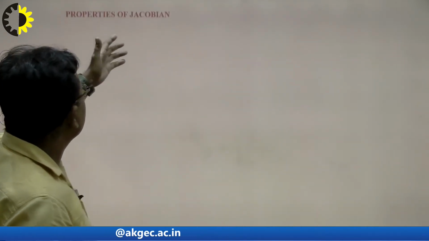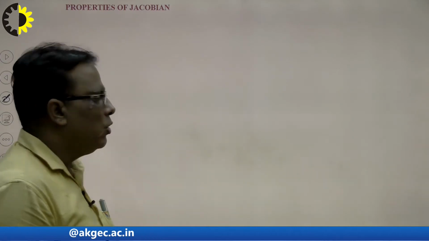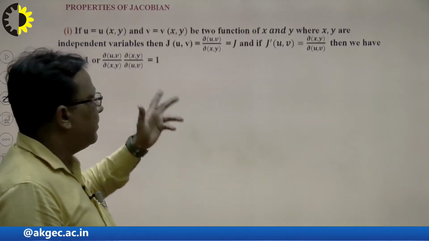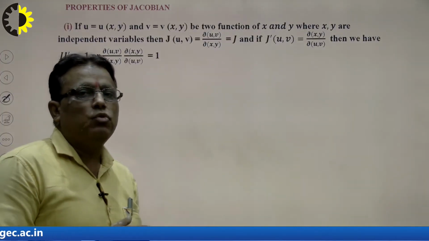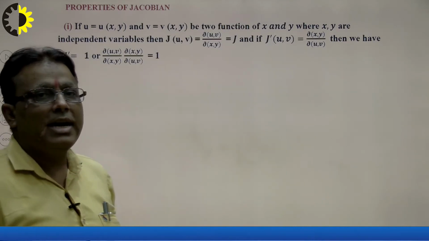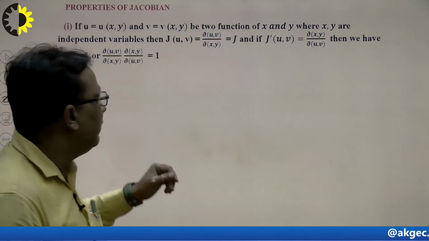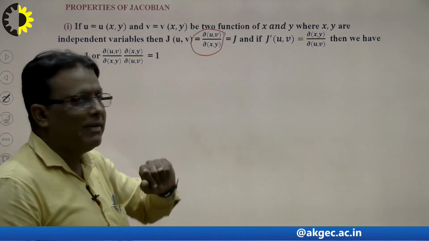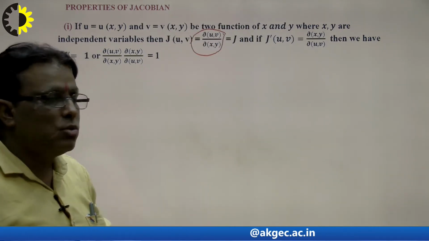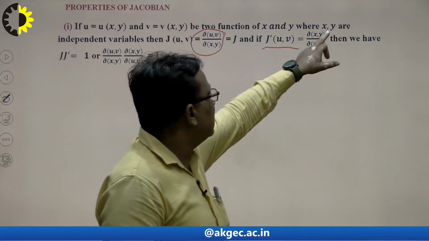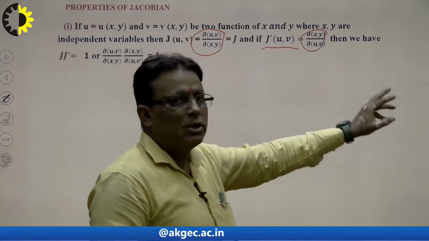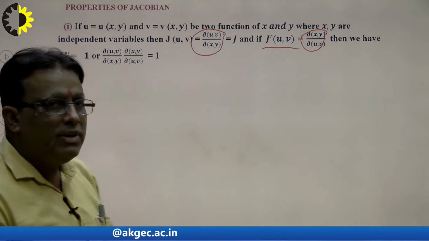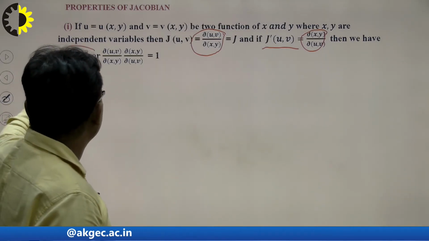Now we consider another property of the Jacobian. How to write the property? We see here, suppose u and v are two functions in x and y. That means the Jacobian of u, v with respect to x and y is denoted and defined as J, but in the reverse order J dash, that means the Jacobian of x, y with respect to u and v. That means we can say that J J dash is equal to 1.